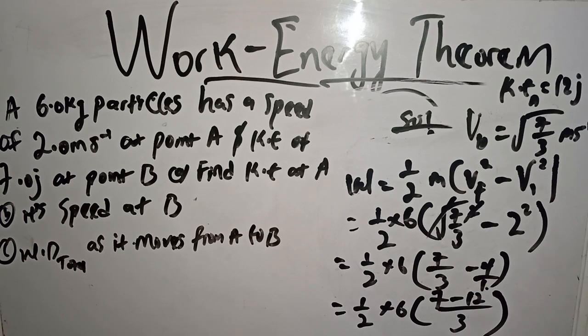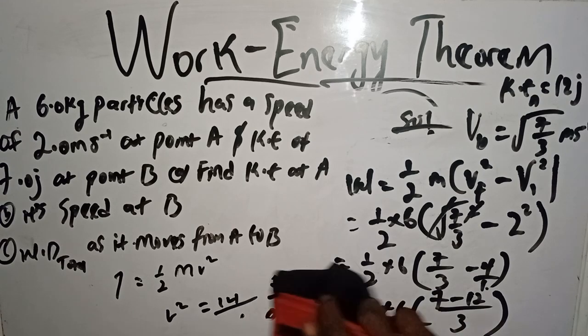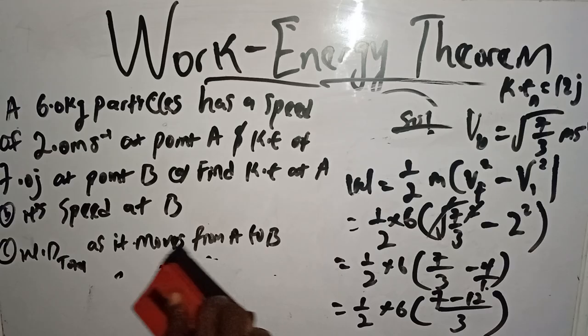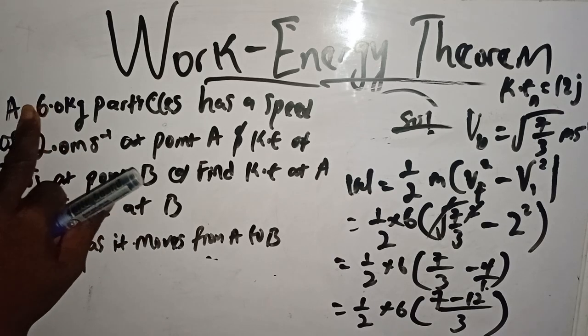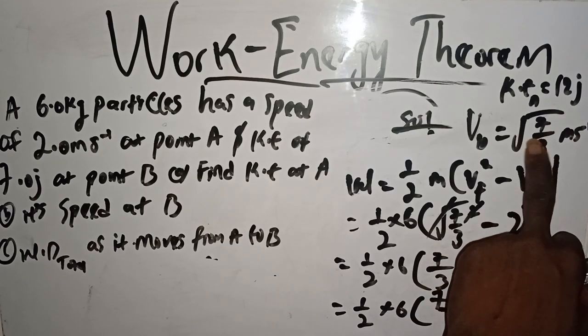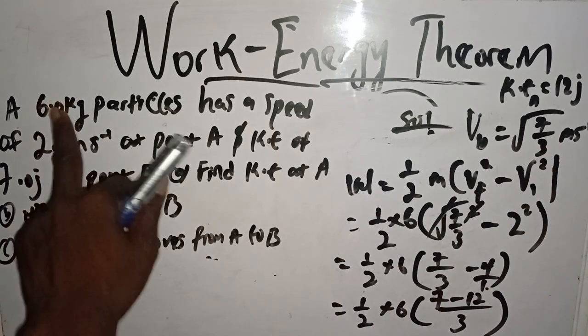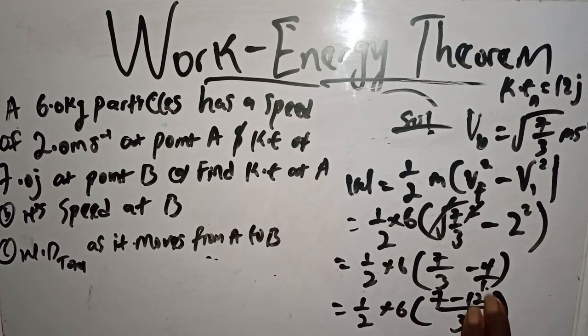I'm trying to check something, why this is going to give us negative, but there's no problem. Actually, the original question, the mass is 0.6. So instead of root 7 over 3, it should have been root 70 over 3, because the mass is actually 0.6. So you shouldn't have gotten a negative value. This should have been 70 over 3, greater than 4. But we have 7 there. But there's no problem. Let's continue.